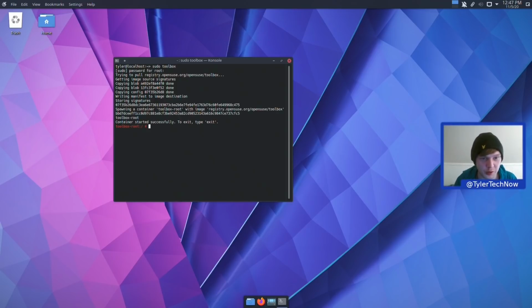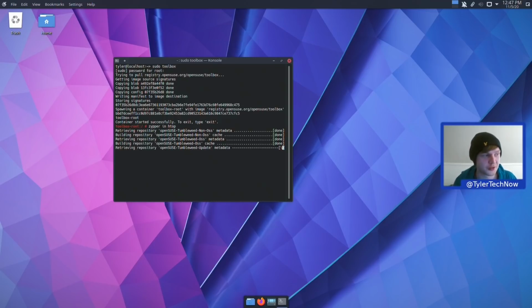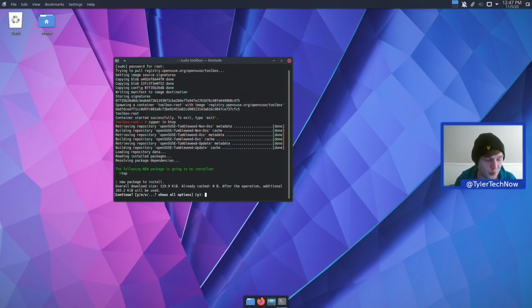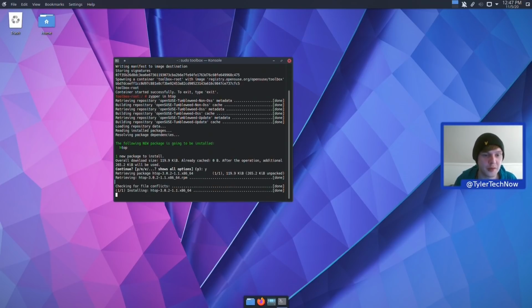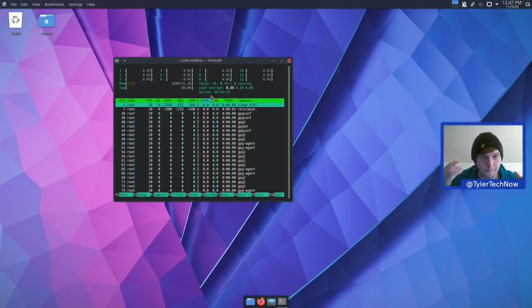So we're now in a root toolbox, so we should be able to just very simply type in zypper install htop, and all of these applications won't require you to do a reboot. So again, it's a good way to test things out, or it'll be especially useful for developers. So hopefully that works as it should. So that's just going to go ahead and build the repositories, etc. And then we should be able to just run htop to confirm that it has indeed worked. So let's install that now. And now if we open up htop, bang. Perfect. Okay, I'm really liking this so far.